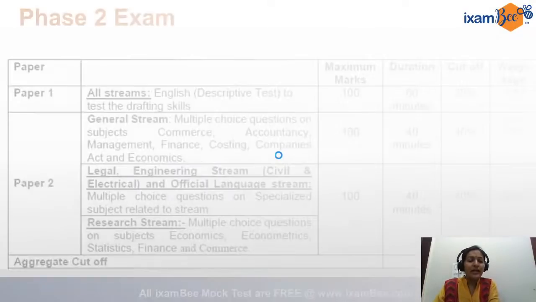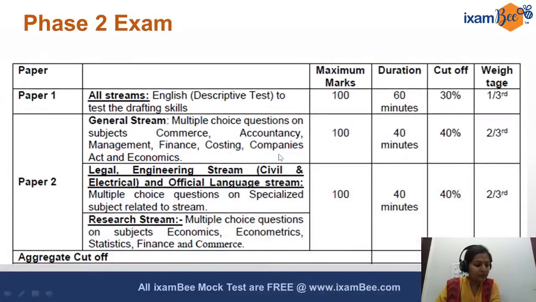Quickly looking at the phase 2 pattern, it again consists of 2 papers. Your first paper is descriptive English, where you have to write an essay, and there will be a précis and then a reading comprehension. That is again a 100 marks paper for 1 hour.